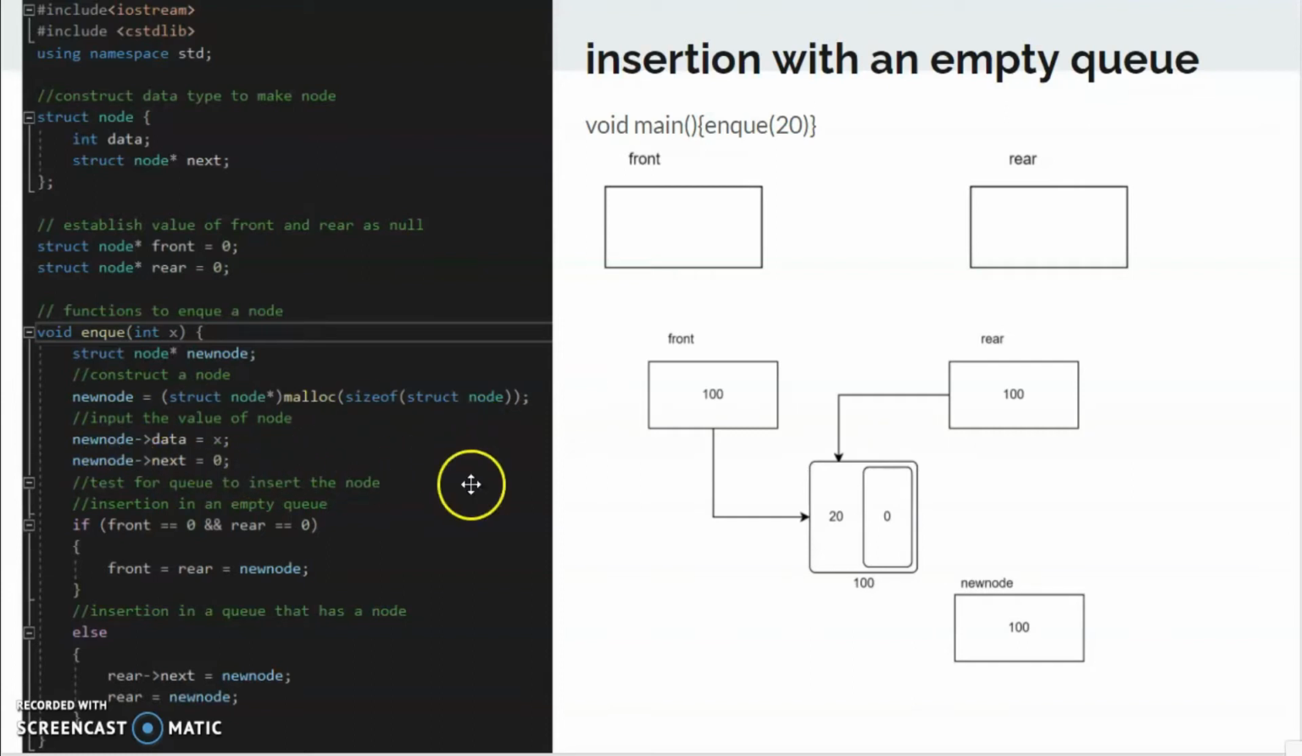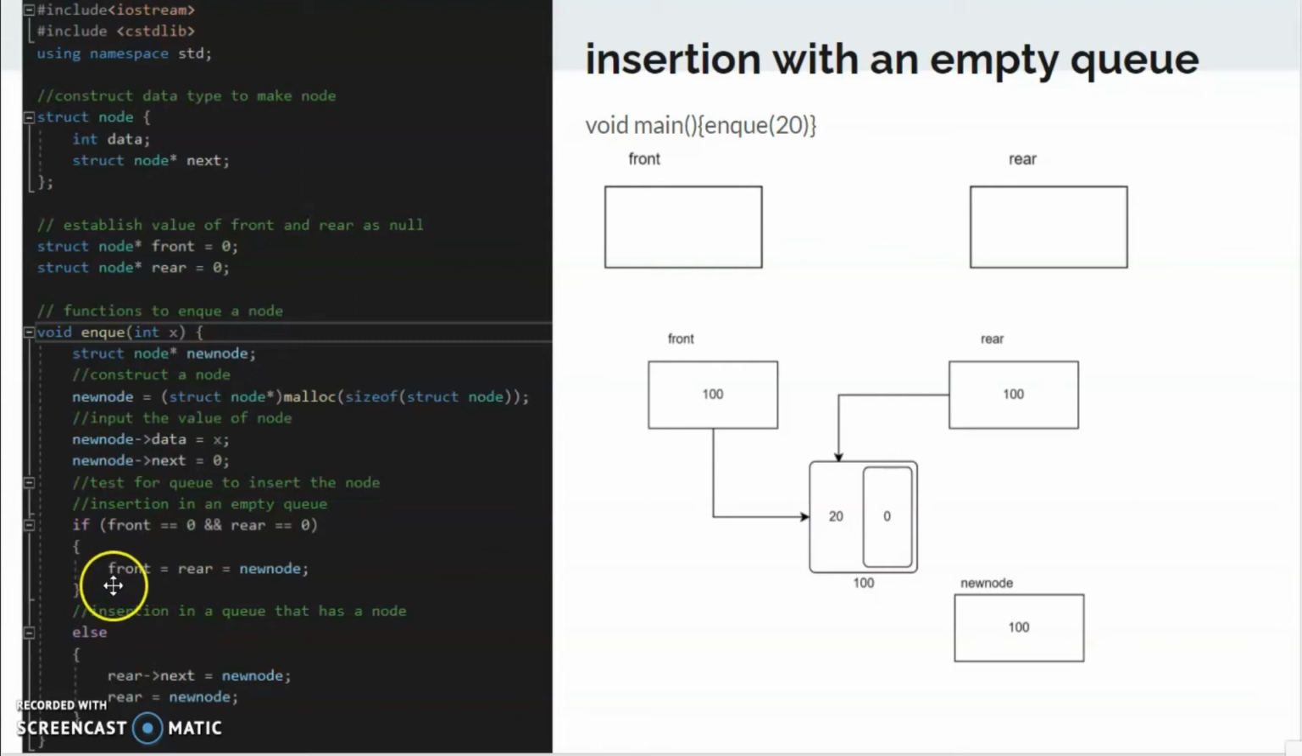Because we want to make a new node inside this empty queue, we will make an enqueue operation which will contain the data 20. So we have this 20, the actual data, and the pointer made by the malloc, which is 100. So 100 is the address of the data 20. Then the front and the rear will be pointing at the new node because we have the if statement here. On the if statement, we have front equals to null and rear equals to null, which is true because we don't have any data inside the queue.